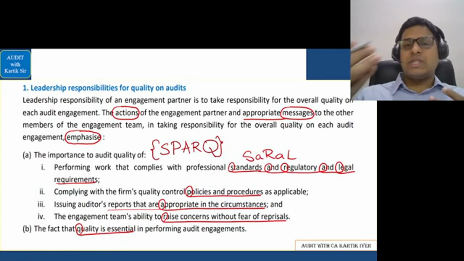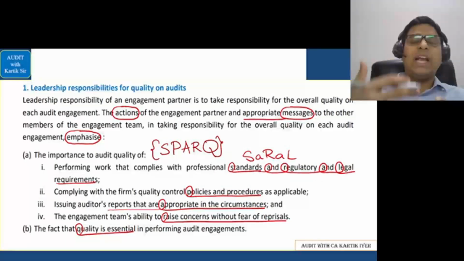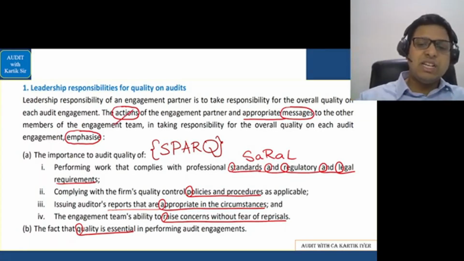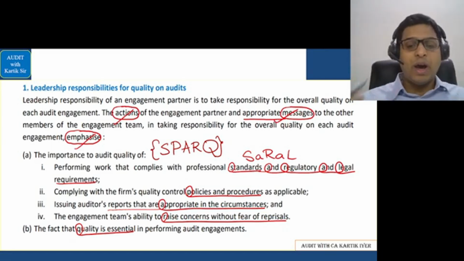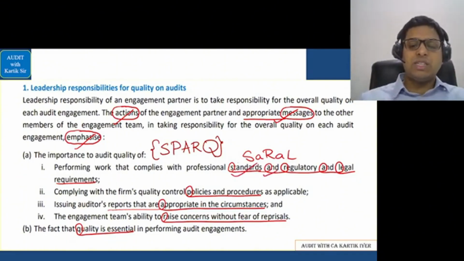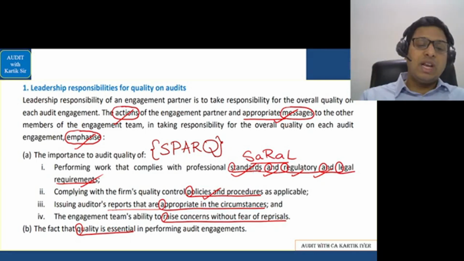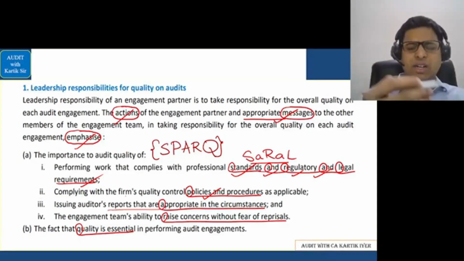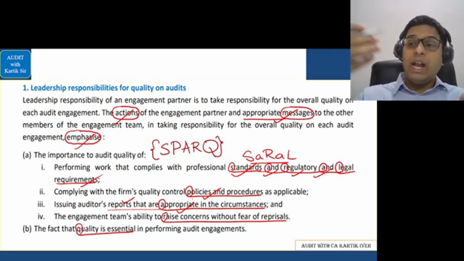Whenever the person has a leadership role and delegates some work, his actions and his messages are very, very important, because they should emphasize something which I call spark. He should tell the team members that we should follow standards and regulatory and legal requirements thoroughly. We should ensure that the policy procedures are made and properly followed by the team members. The leader should encourage the team members to give reports which are appropriate in the circumstances, and encourage them to